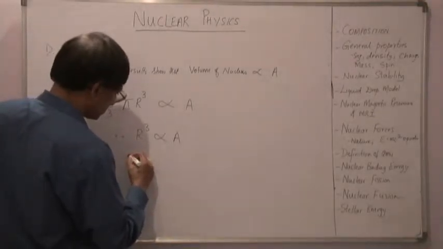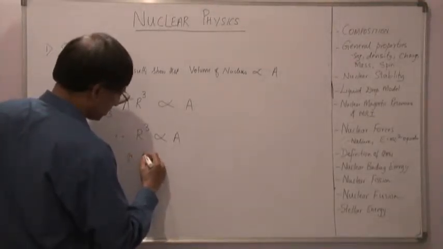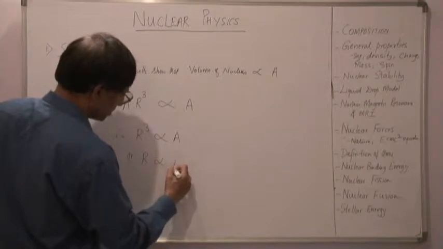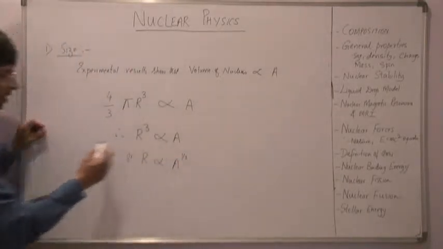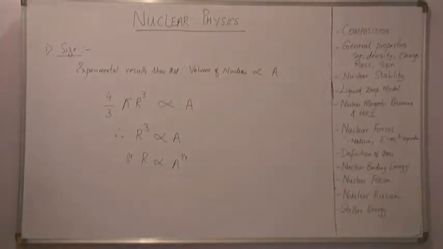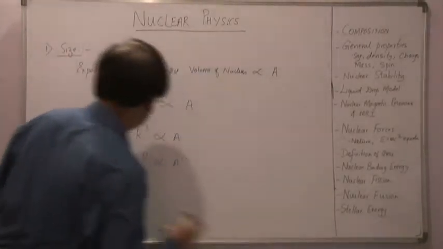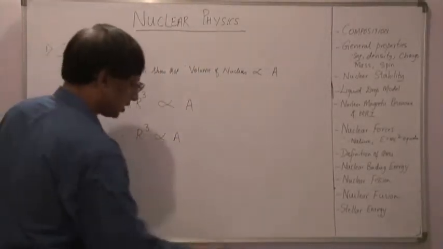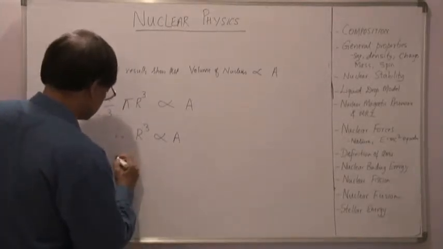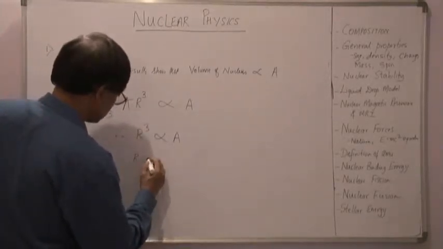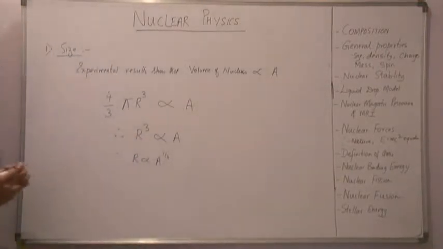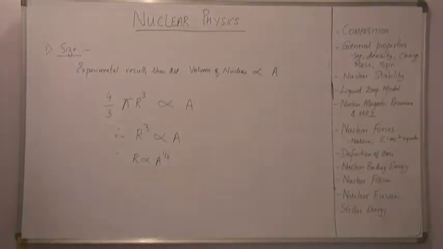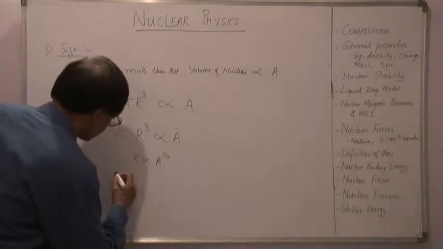Taking the cube root on both sides, r is directly proportional to A to the power of 1/3. Now we introduce a constant called r naught.